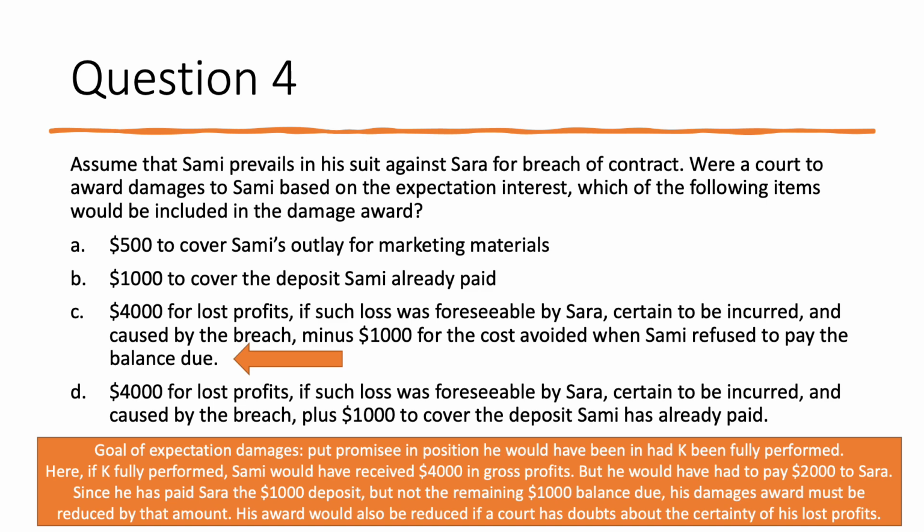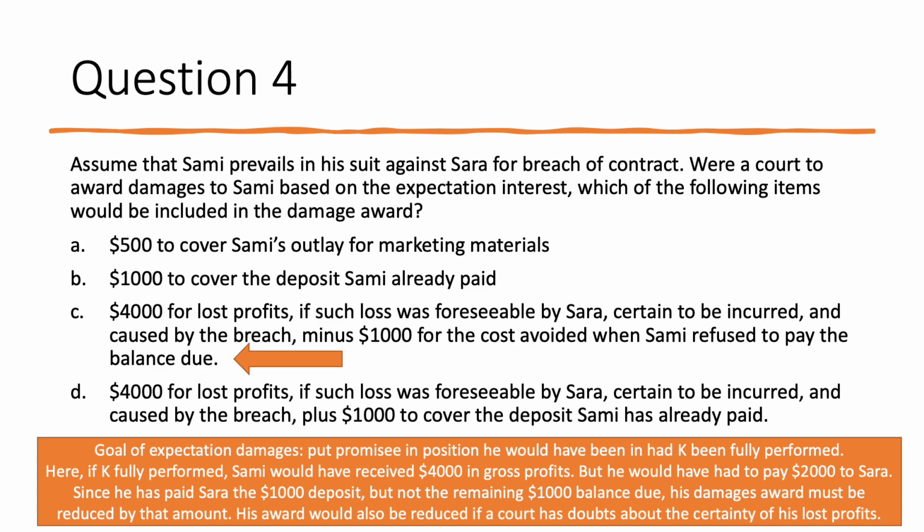Note the reason why the other answers are incorrect. Answer A is incorrect because it's focused on funds that Sammy had to spend in order to market the materials. And so A would better fall under reliance damages than expectation damages. And the same is true with respect to B.